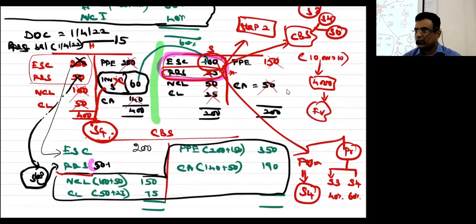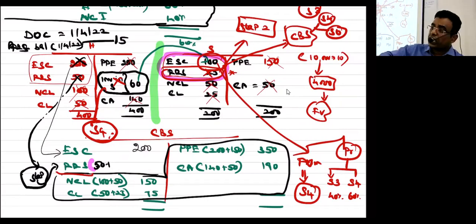Next, equity share capital of the holding company will go straight away to CFS. Reserves and surplus of the holding company will go to CFS, not straight.